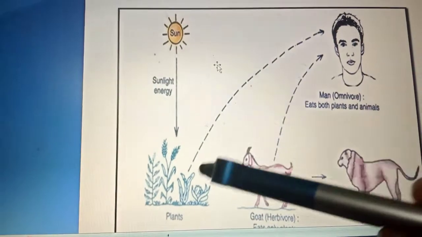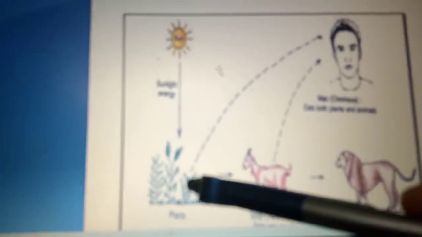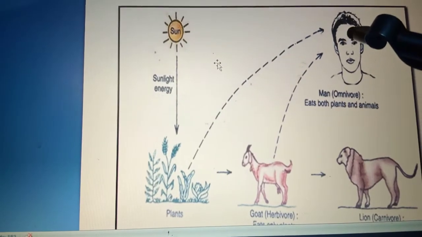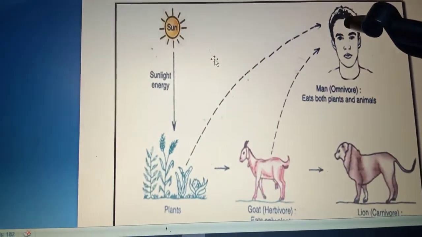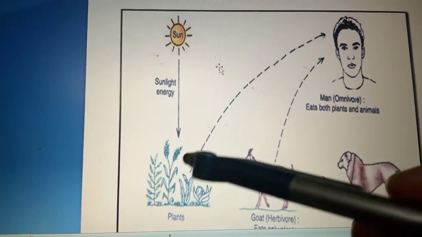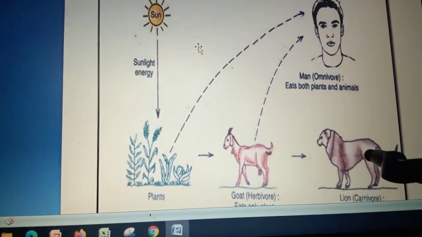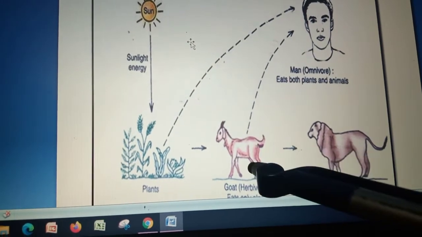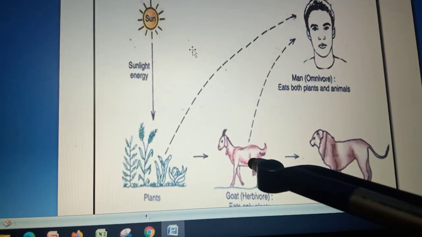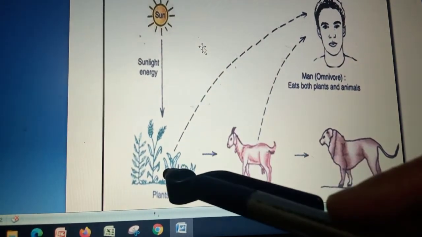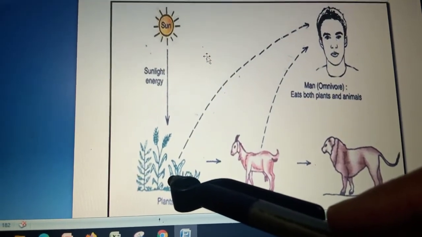So we make medicines with the plants, we make our food with the plants, we eat their fruits and vegetables, and this is how human beings are dependent on plants. Okay, now look at the animals on the earth. This is a herbivore, which is a grass eating or plant eating animal. The plant eating animal needs plants to eat food. So this animal is completely dependent on the plant for food.